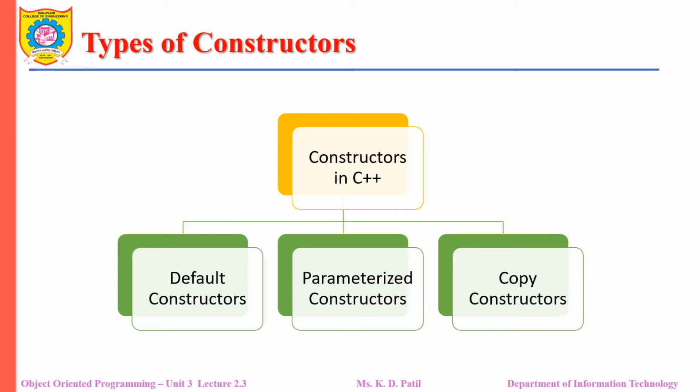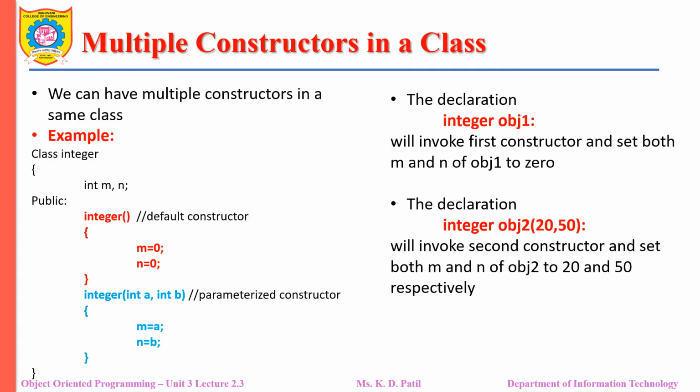Now let us see how the compiler will deal with multiple constructors in a single class. Let us see with the example. Here I have a class integer with the two data members m and n. I have two constructors in my class in the public section: integer with the default constructor and integer with parameters, referred to as a parameterized constructor.